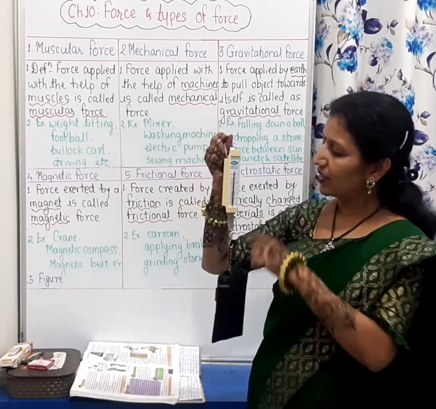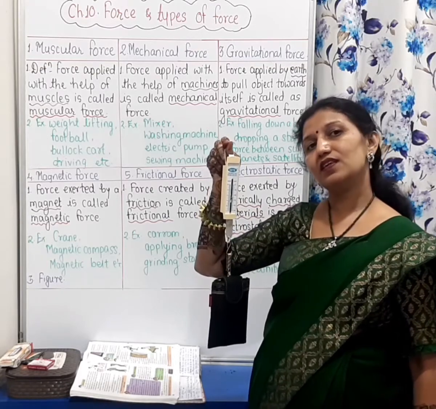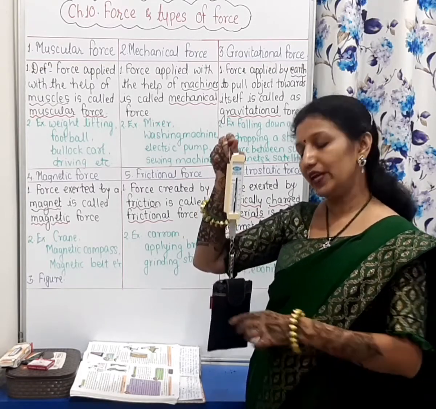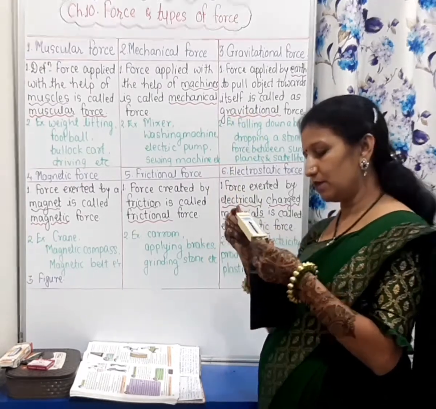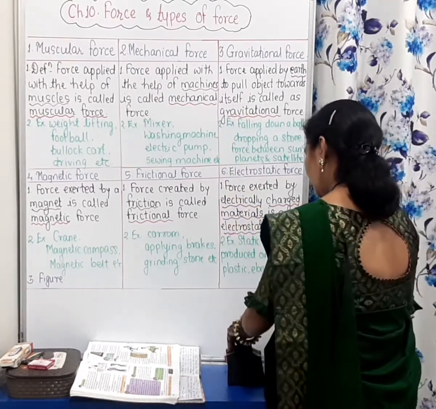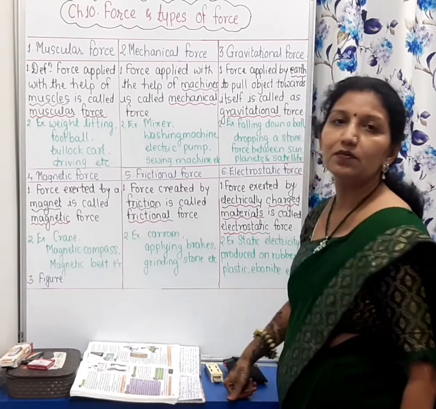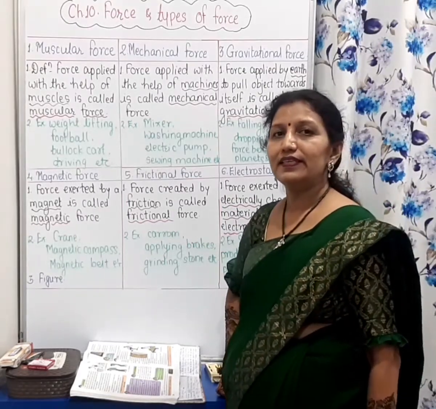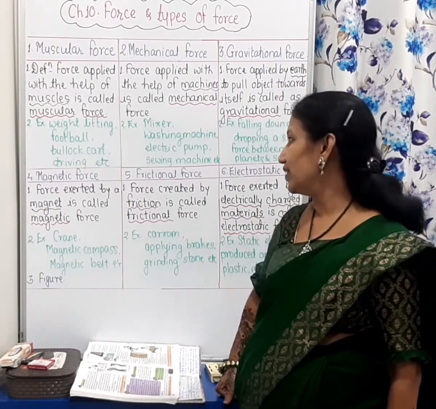This means that the weight of this pouch with the mobile is near about 250 gram. So, we have studied that gravitational force acting on an object is called weight.